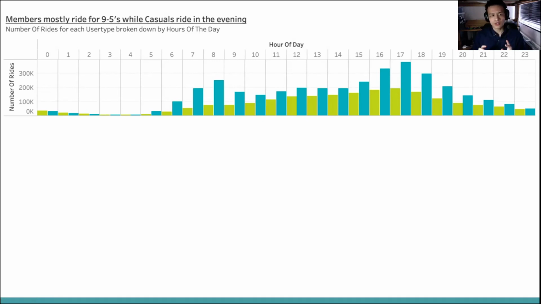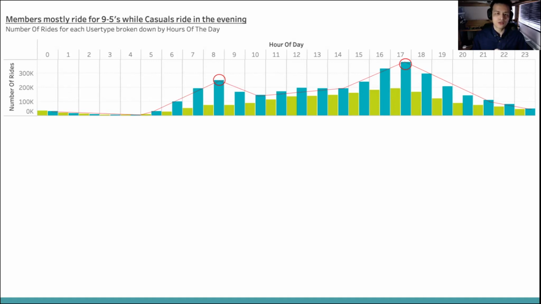This is a group bar chart showing the number of rides for each user type broken down by hour of the day. And once again, the casual members are colored lime green, while our members are colored in teal. When we look at the casual data, we can see that it gradually increases towards the evening, peaking at around 5 p.m. before gradually decreasing as night approaches. By examining our members' data, we can see two spikes around 7 to 9 a.m. as well as 4 to 6 p.m.